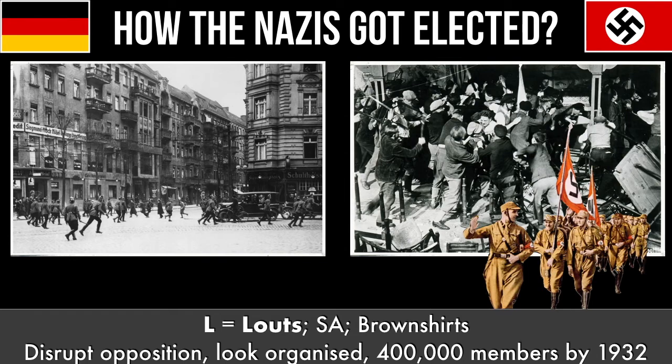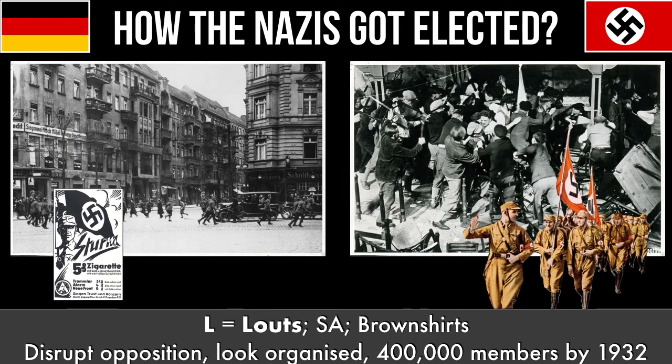They had their own brand of cigarettes to try and encourage people to join and make it seem like an exciting organisation to be part of. And by 1932, they had 400,000 members, which is bigger, remember, than the German army. So they really seemed to some the only way of stopping a communist revolution.